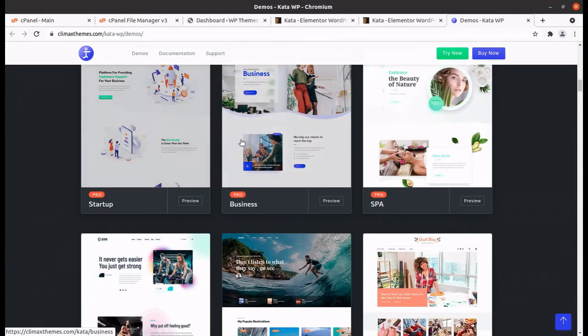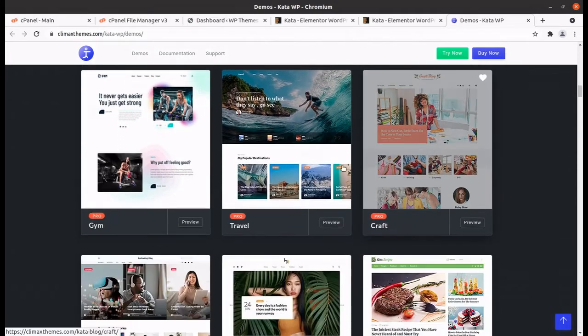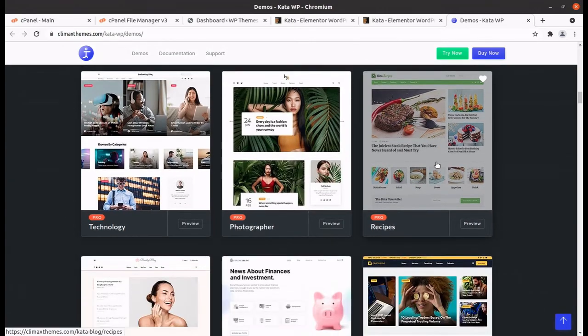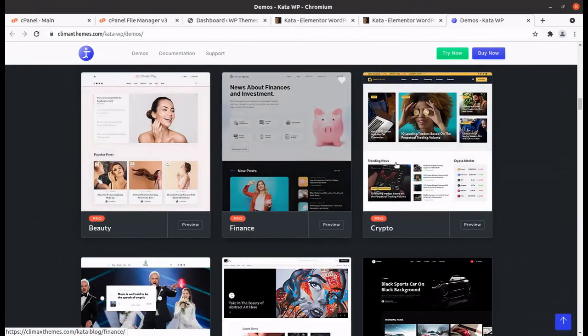So no area of business is going to be skipped from the approach of the Kata categorized theme.